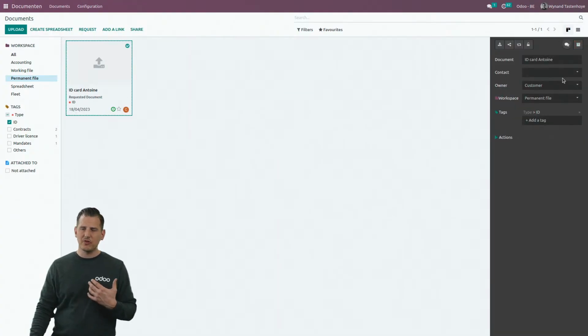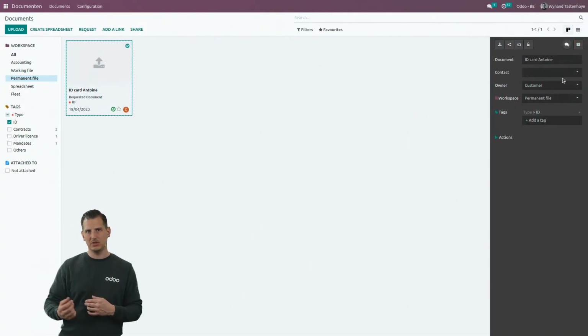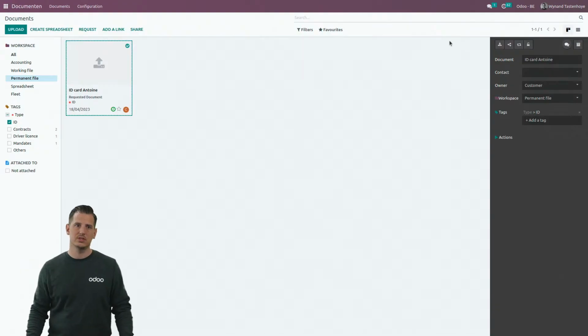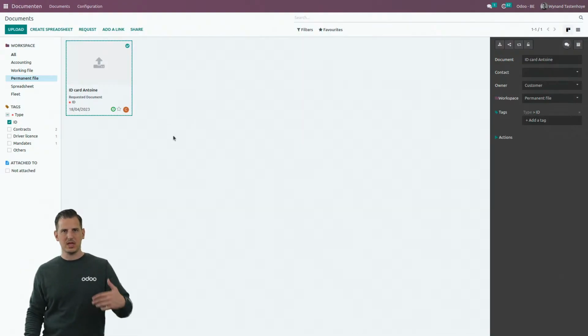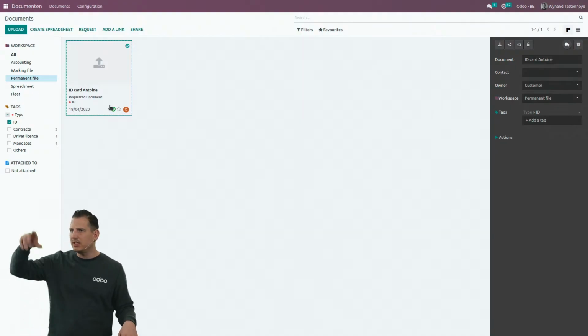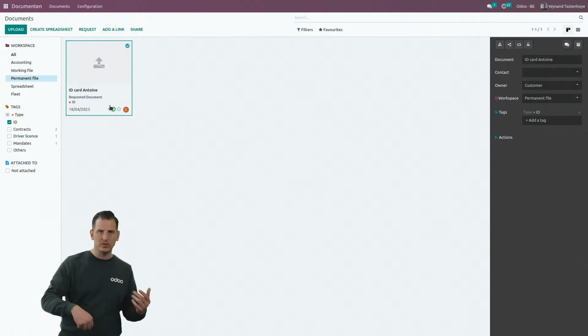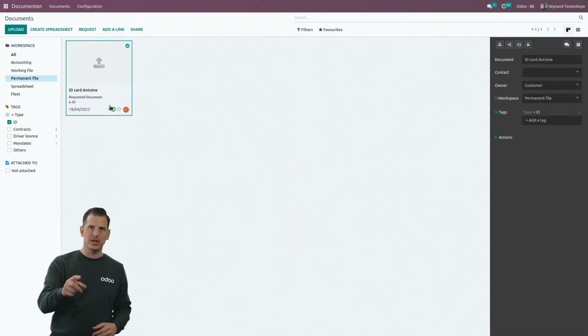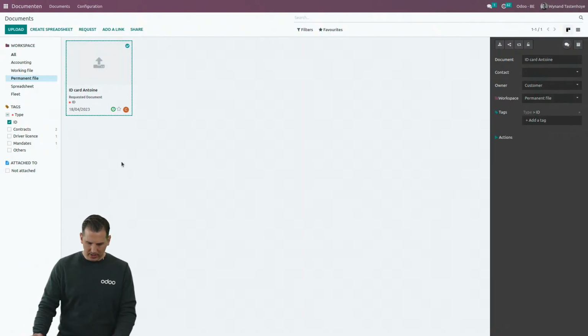But that's a first way of collaborating, let's say, between both, because both have access to the same environment. And Antoine can basically upload his ID card. Instead of sending it by mail to me and I have to download it and upload it in the database, no, he can just reply to the mail and it will be in the right place in Odoo itself. So that was it for the first part.